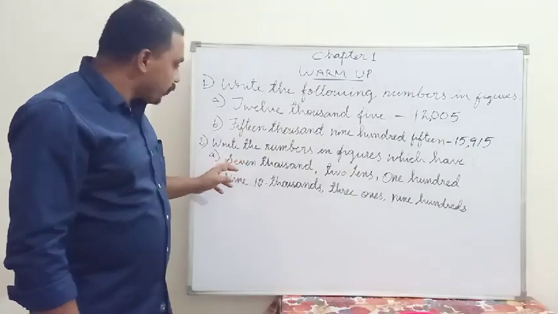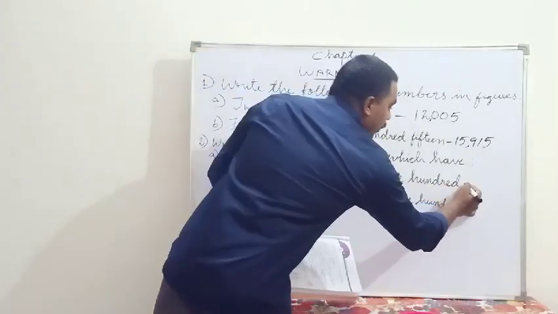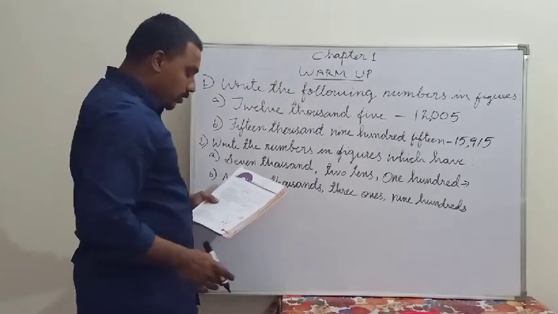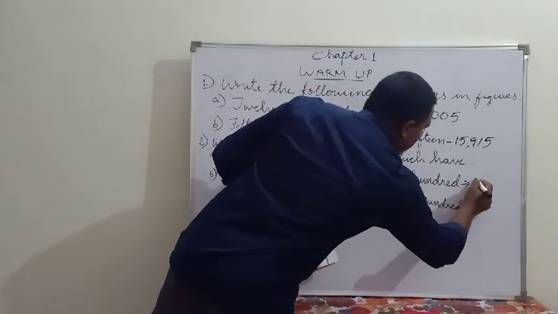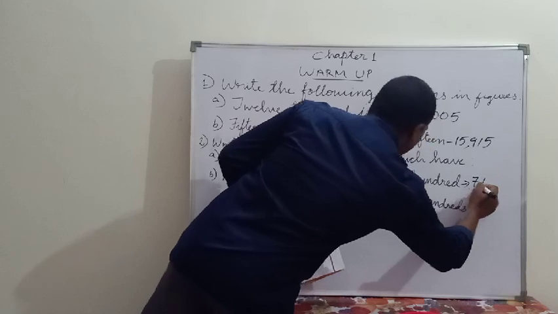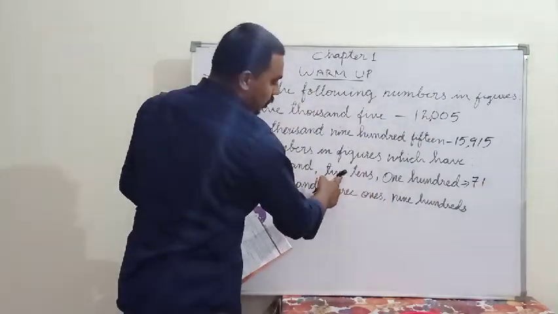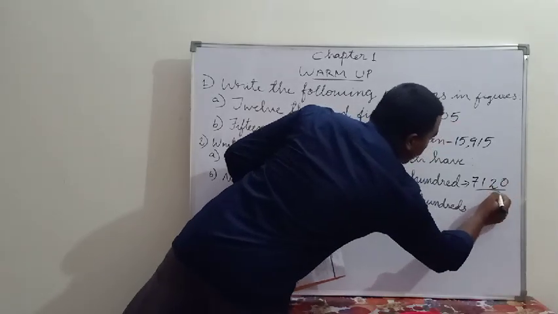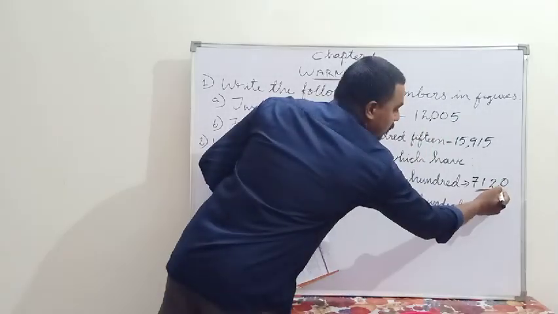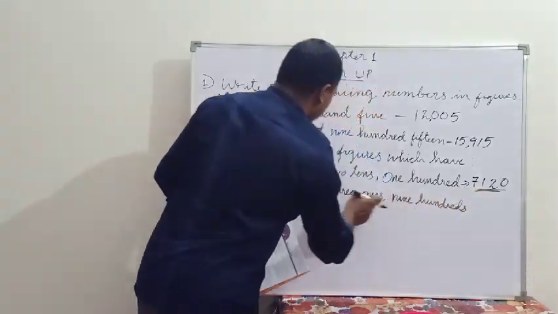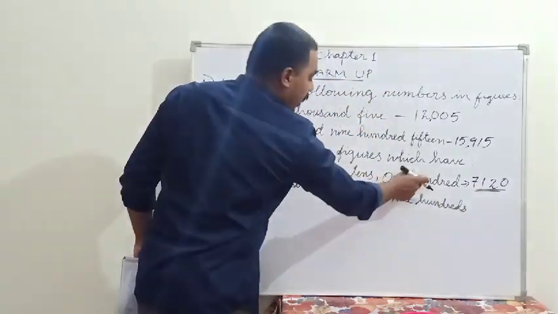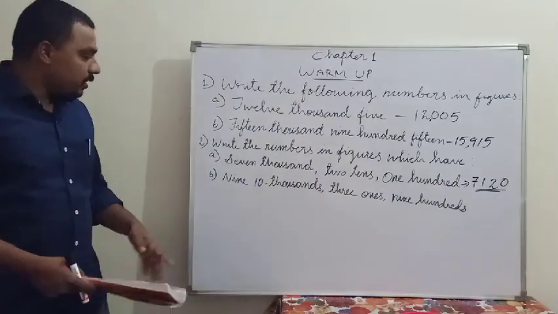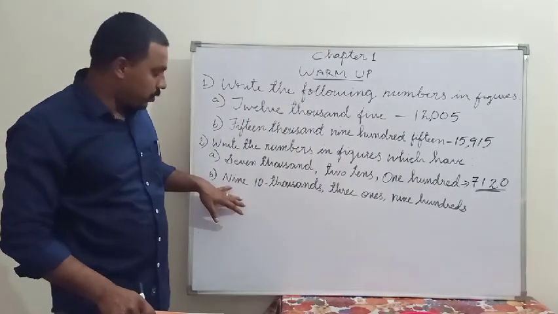So here you can write, what is that? 7,000. What is 7,000? See, 7,100. Then after that 2 tens. That means 20. 2 tens means 20. So ones, tens, hundreds and 1,000. 7,100. 2 tens means 20. 7,120. The same way you have to do the next question also.